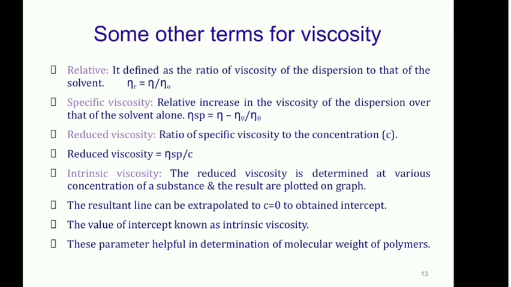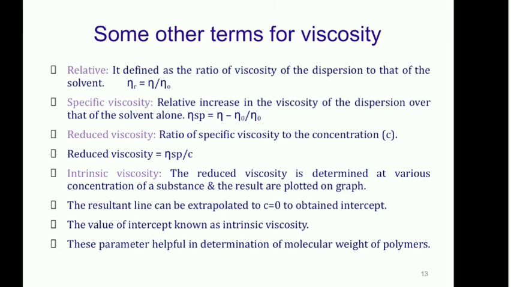Second, the specific viscosity, that is the relative increase in the viscosity of the dispersion over that of the solvent alone. The meaning of specific viscosity is this: if you add the 1% weight by volume of Tragacanth in water, then due to the addition of Tragacanth, how much does the viscosity of your solution increase compared to the water?